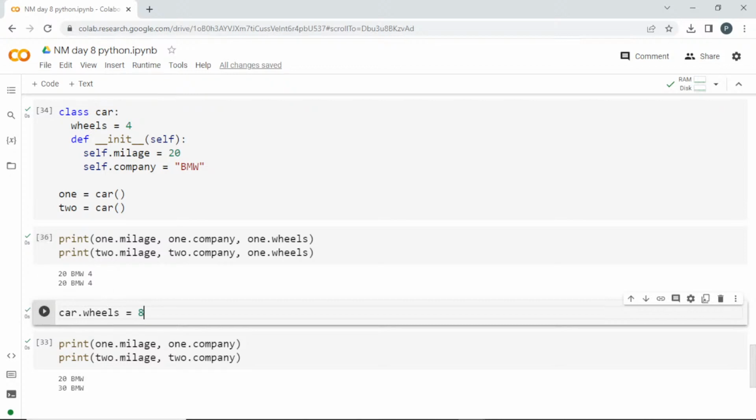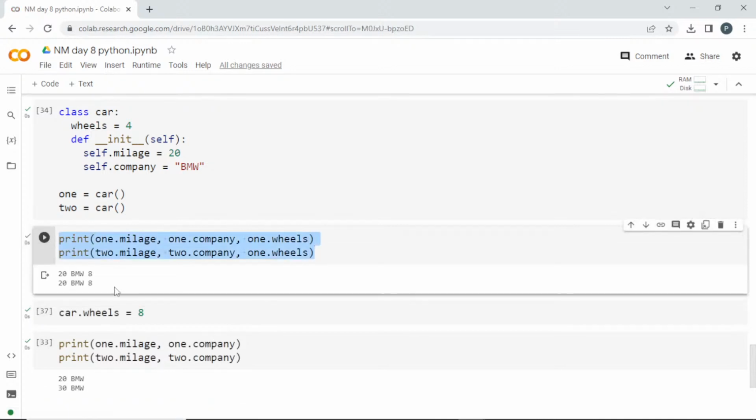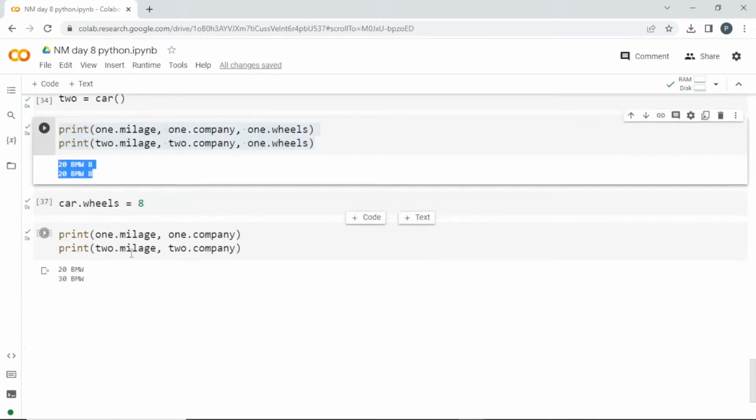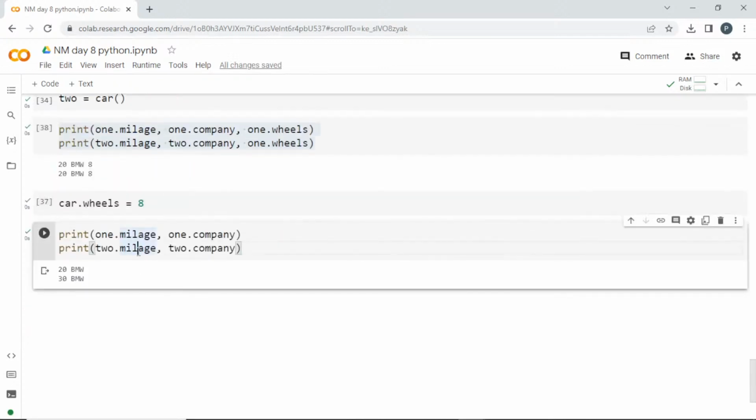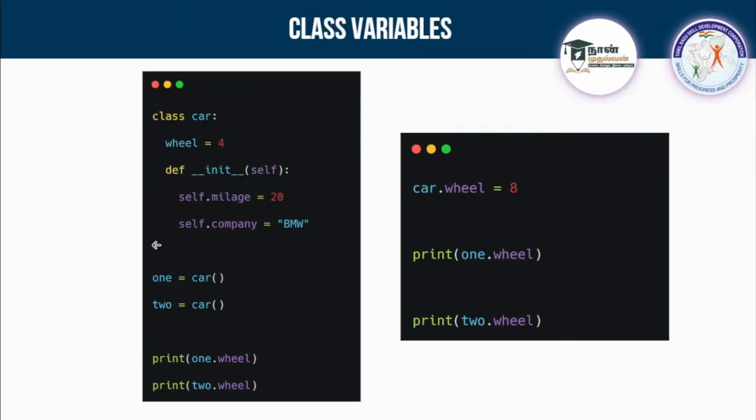It ran properly. So let's try to do this thing again. I'll run it here itself. See here, it is changed for both, right? Since it doesn't belong to the object, it will be changed for everyone. This is what is known as class variable. So there are two things, one is an instance variable and another one is a class variable. Based on it you can use them.